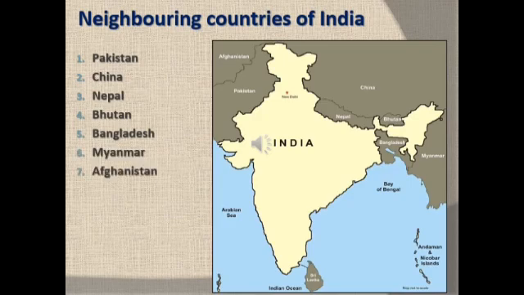Let us understand about neighboring countries of India. There are 7 countries that share land boundaries with India. Afghanistan and Pakistan are towards the west of India. China, Nepal and Bhutan are towards the north of India. Bangladesh and Myanmar are towards the east of India.